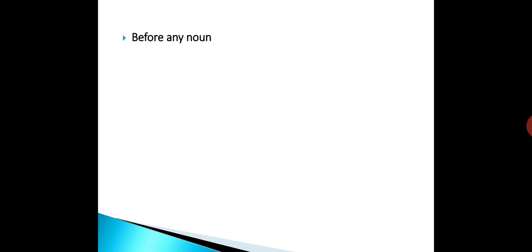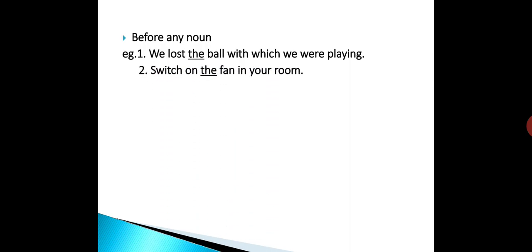We use article the before any noun when we want to particularize it. For example, we lost the ball with which we were playing. Here, we are not talking of any ball, but the ball with which we were playing. Next example, switch on the fan in your room.